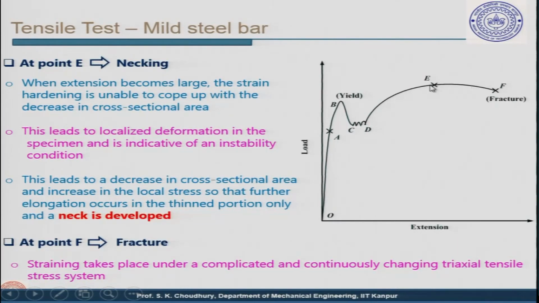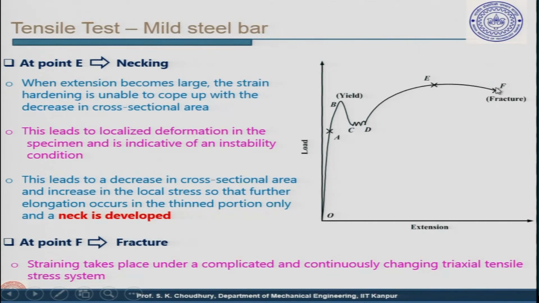Point E, as I said, is where necking occurs. When extension becomes large, the strain hardening is unable to cope with the decrease in the cross-sectional area and the necking starts, a localized deformation. As I said, this is indicative of an instability condition. This leads to a decrease in cross-sectional area and the neck is developed.